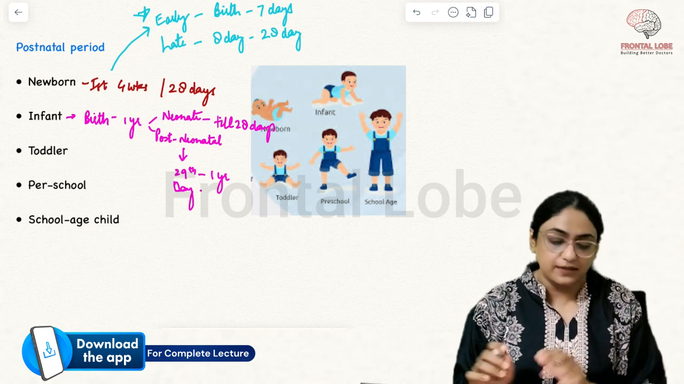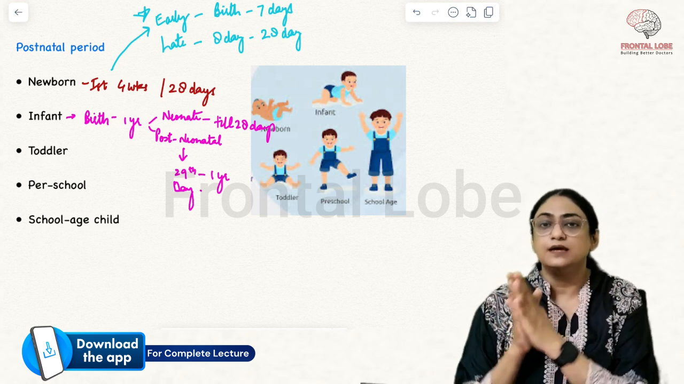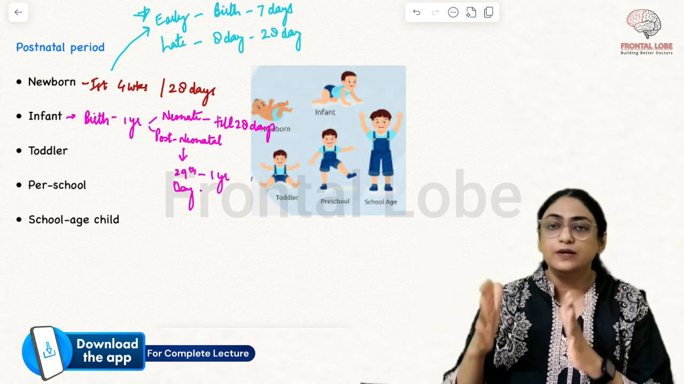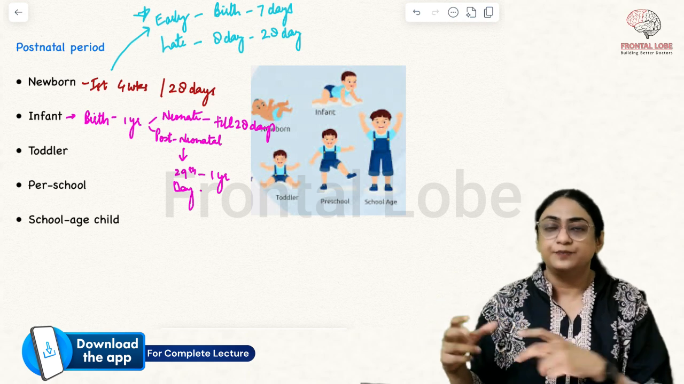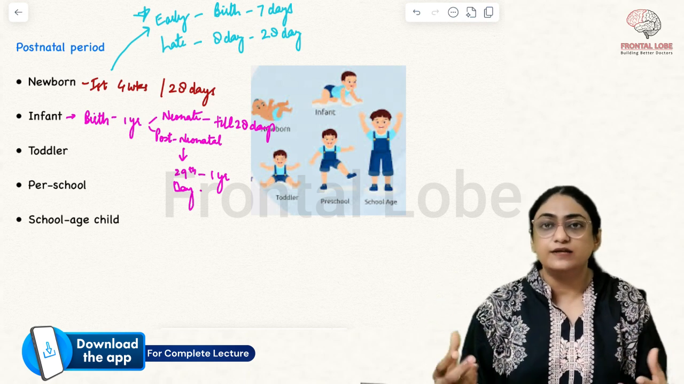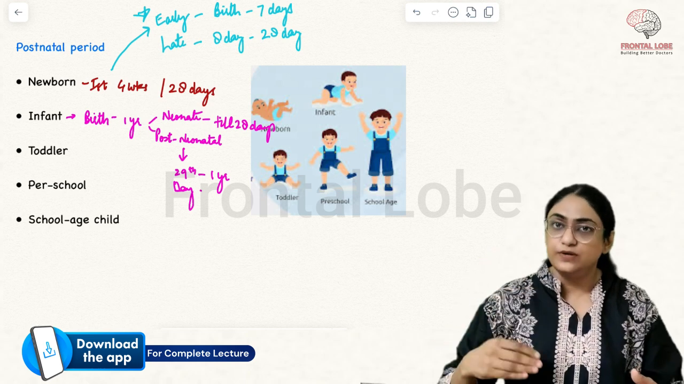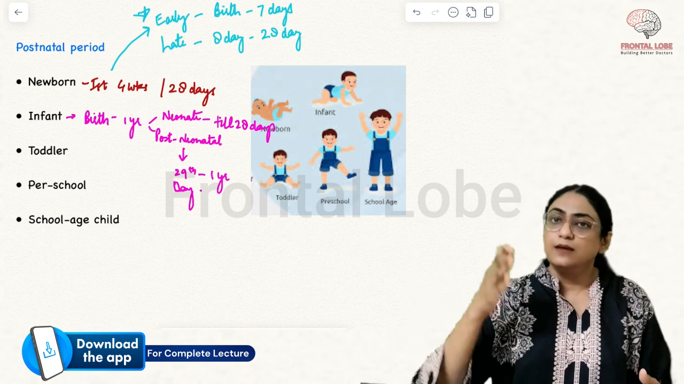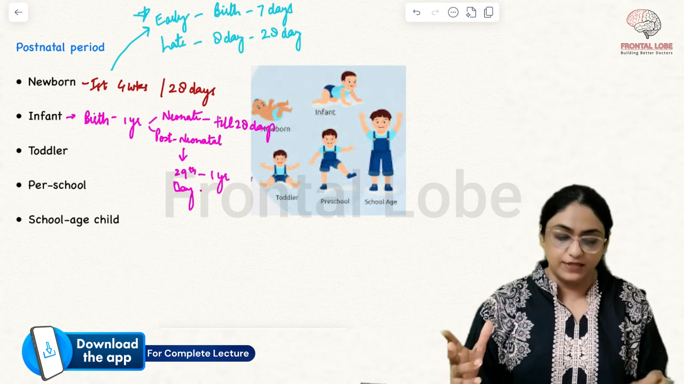What is a toddler? I think this is understood. So newborn is birth to 28 days. Early newborn is birth to 7 days. Late newborn is 8 days to 28 days. Then what is an infant? Infant is birth to 1 year of age. Neonatal infant is birth to 28 days. Postnatal infant is 29th day till 1 year of age.